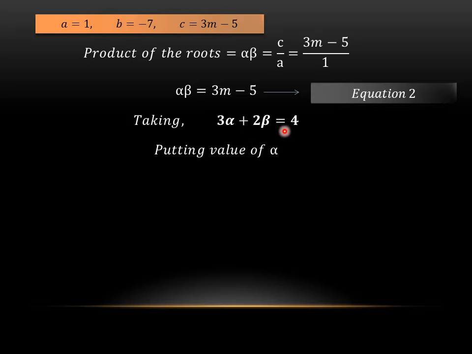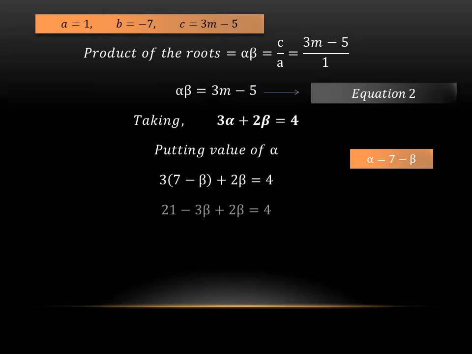Taking 3 alpha plus 2 beta equals to 4, that was the given relationship. So now, after finding the values of the sum and product of the roots, we will take the given relationship, and as we have the value of alpha, we will put the value of alpha here. What was the value of alpha? We have done it in the previous slide, which is alpha equals 7 minus beta. So here I will write 3, then I'll put the bracket because I'm going to write the value of alpha, which is 7 minus beta. So 3 into 7 minus beta plus 2 beta equals to 4. Now opening the brackets, 7 into 3 will become 21, minus beta into 3 will become minus 3 beta, and plus 2 beta equals to 4 will remain the same.